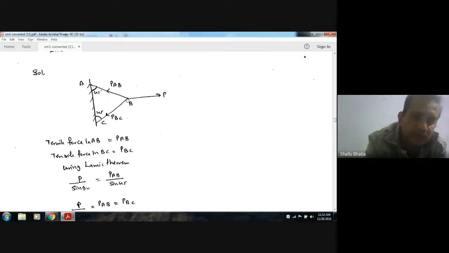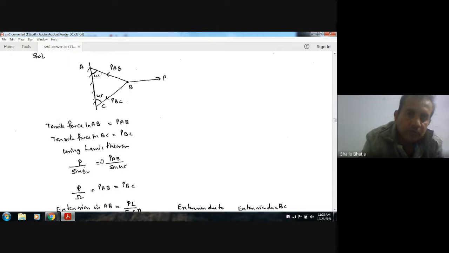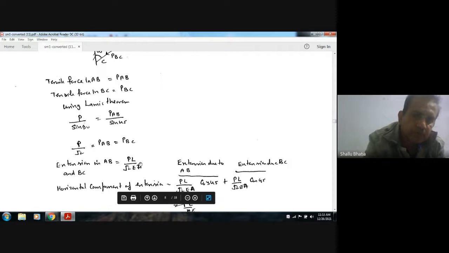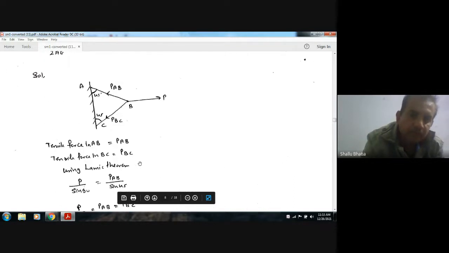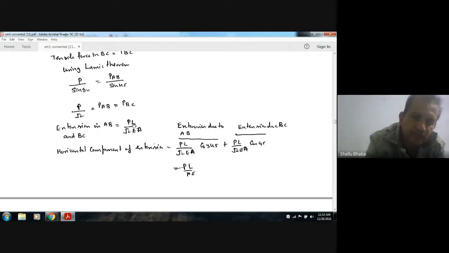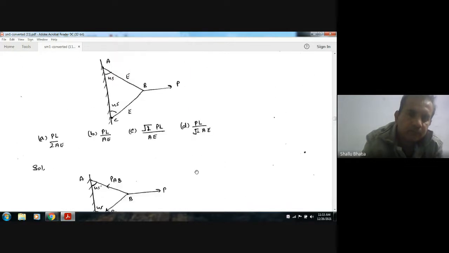So the extension of rod AB due to PAB is P by root 2 times L by AE. Similarly, the extension of rod BC is the same. Now their horizontal component will be cos 45. So the horizontal component is taken for both AB and BC, and then we can get the answer: the horizontal displacement of point B is PL by AE. So the answer is B.